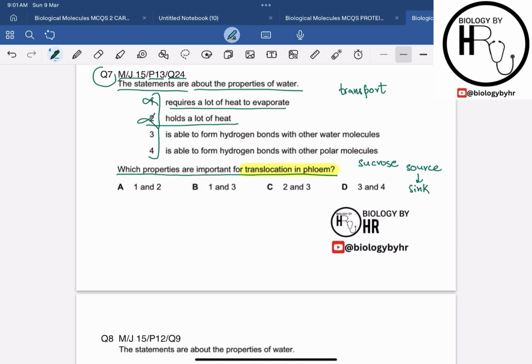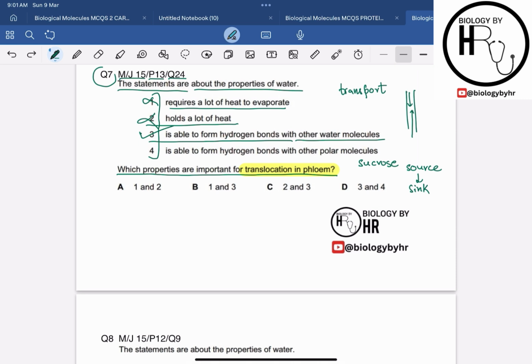Then statement 3 says that water is able to form hydrogen bonds with other water molecules. This property, that water molecules can form hydrogen bonds with other water molecules, is very much important. Why? Because the cohesion of water molecules, which is due to hydrogen bonding, allows the water to move more efficiently through the phloem, right? So yes, it helps in translocation.